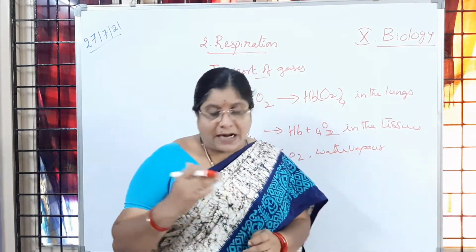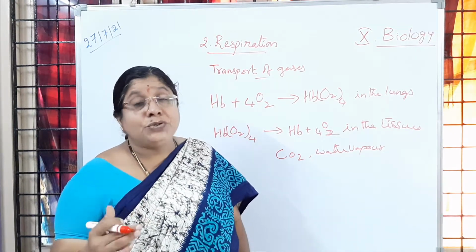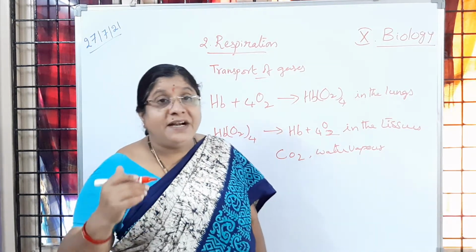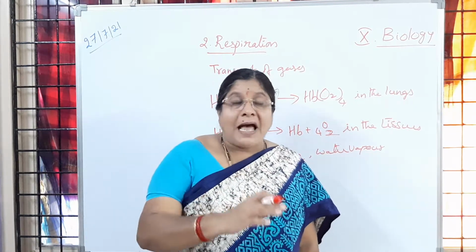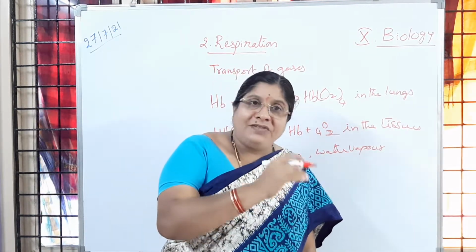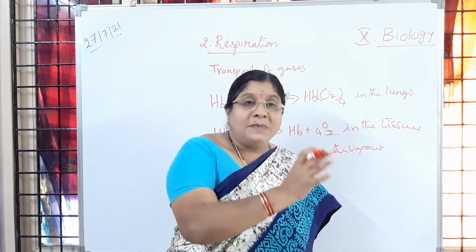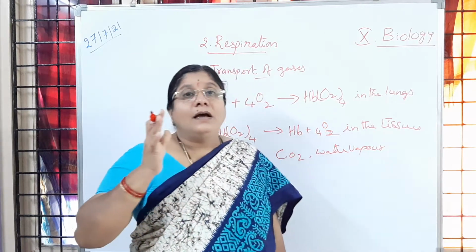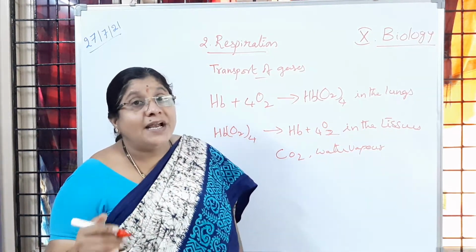Tissues are again richly supplied with capillaries, like the alveoli, which are richly supplied with blood vessels. From that alveoli, the oxygenated blood is going to be supplied to the cells.